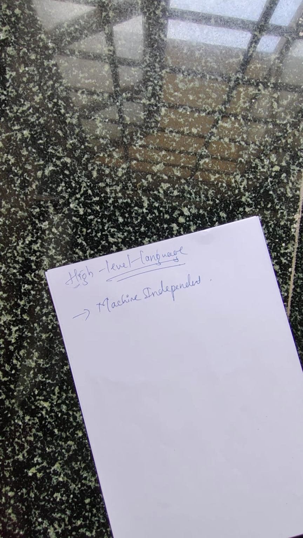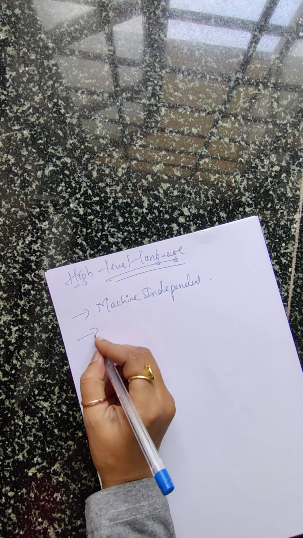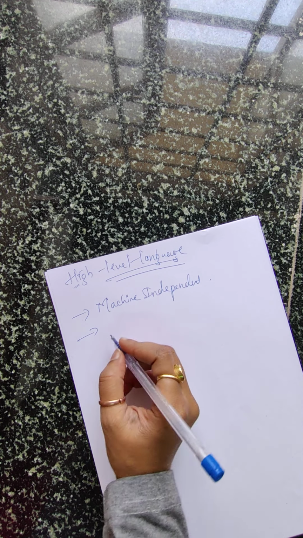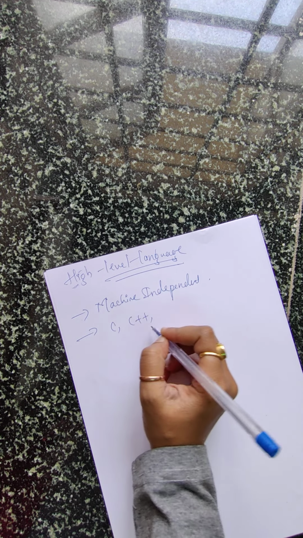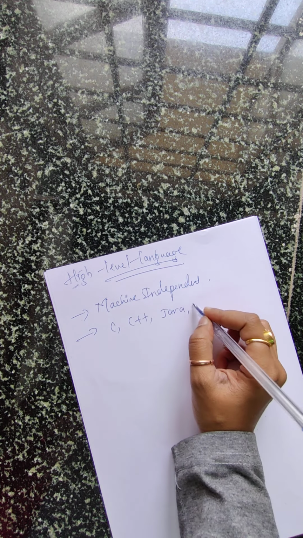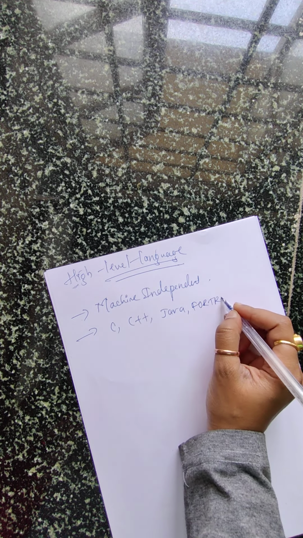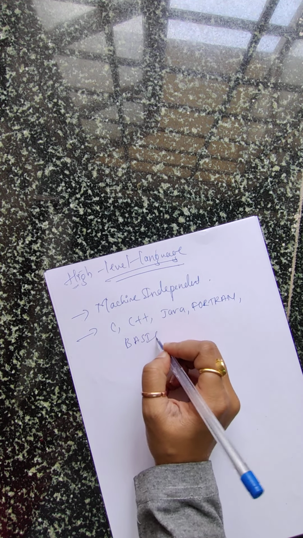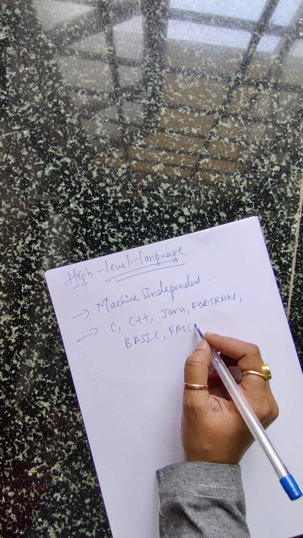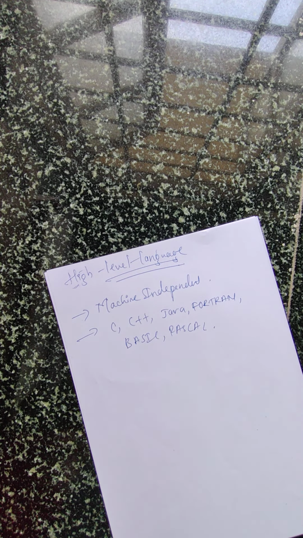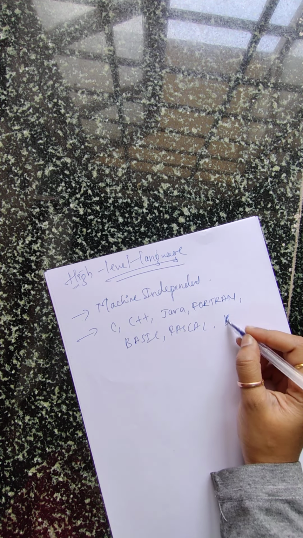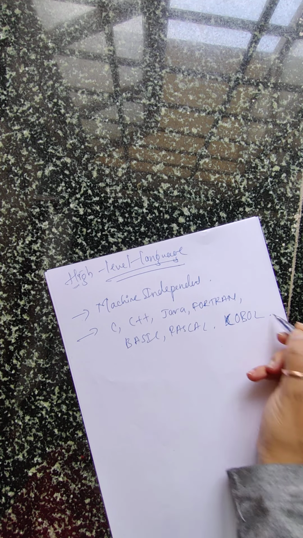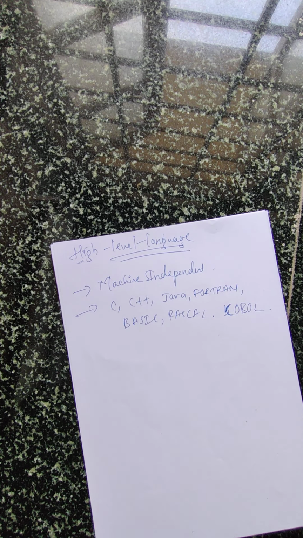Some of the high level languages, I had given examples in the last class also. Now also I'll give you examples like C, C++, Java, then we have Fortran, next we have Basic, then we have Pascal. Like this, we have many different languages, and one more is COBOL. These all act as your high level languages.